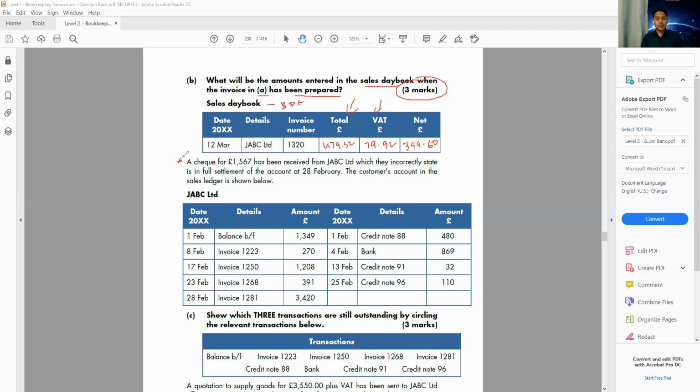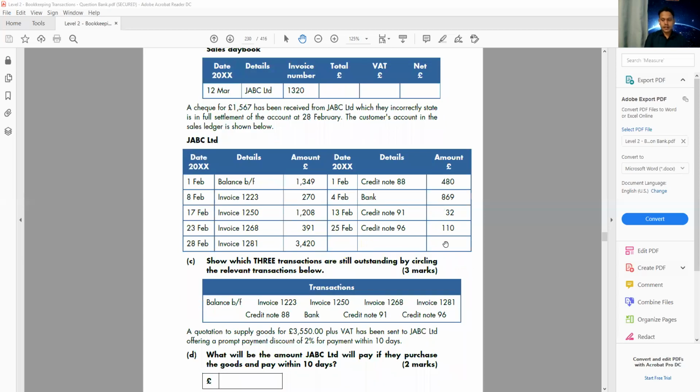Okay, so let's move on to the next question we have. Let's read this question. A check for £1,567 has been received from JABC Limited. So you receive a check from this customer, which they incorrectly state is in full settlement of the account at 28 February.